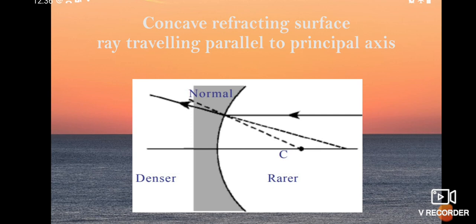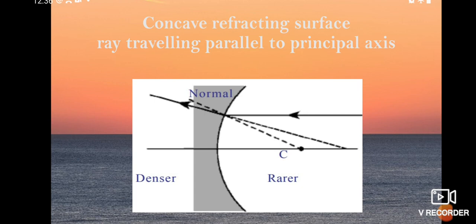If you draw the normal and extend it, then at that time the refracted ray is towards the normal. Okay students.